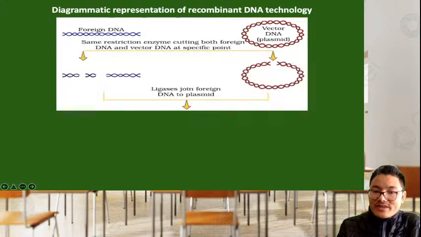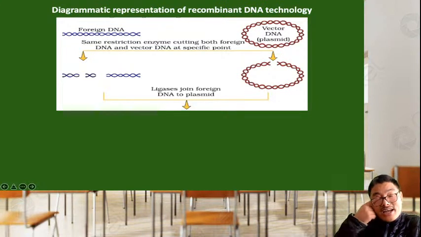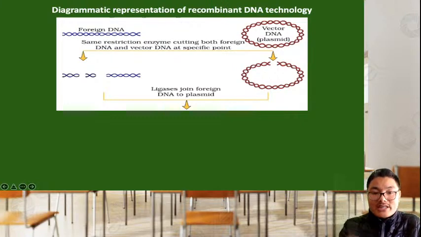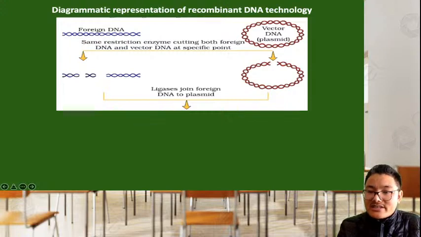We get cut portions of the foreign DNA and the vector DNA. And the desirable gene is joined with the vector DNA with the help of ligase enzyme. So the two enzymes that we have discussed, and you should remember, are restriction enzyme and ligase. Restriction enzyme cuts the foreign DNA and vector DNA and forms cut portions, and these two cut DNAs can be joined with ligase enzyme.